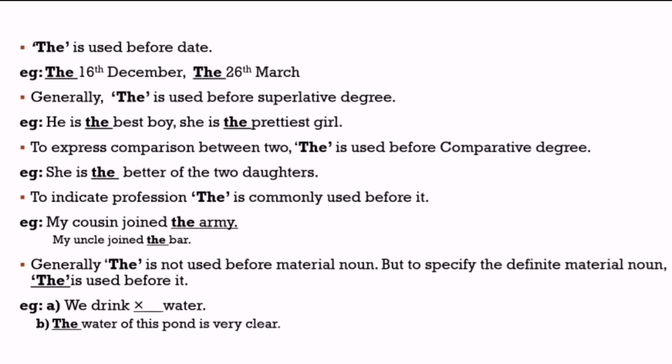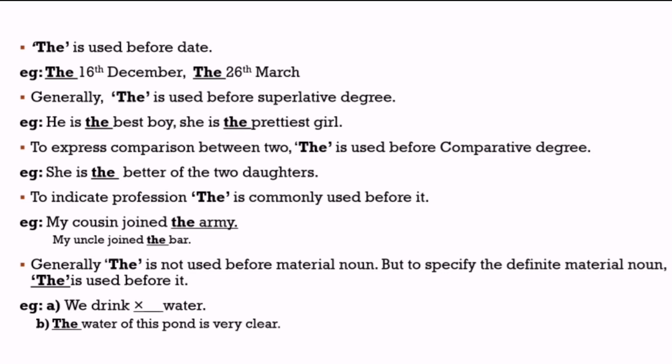Next rule, the is used before a date or month also. Example, the 16th December is our Victory Day. The 26th March is our Independence Day. Next rule, generally the is used before the superlative degree. As an example, he is the best boy in the class. She is the prettiest girl in this village. Here best and prettiest are both superlative degree, so the definite article the is used before them.